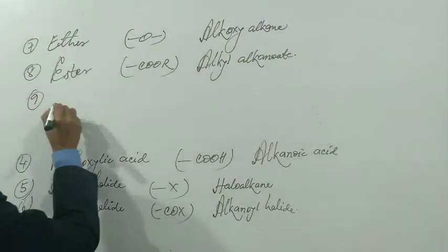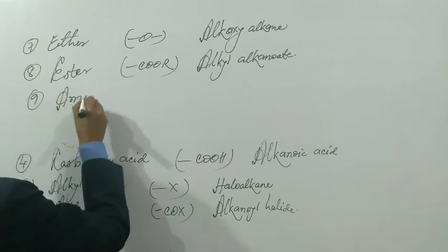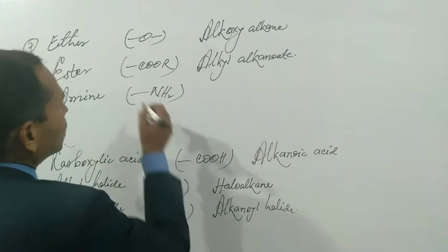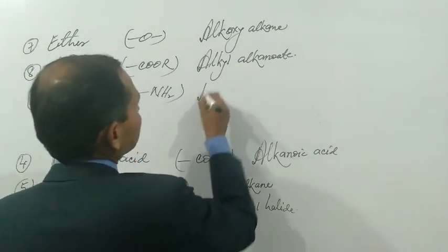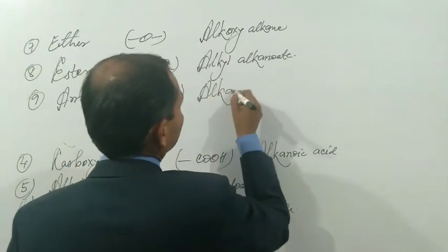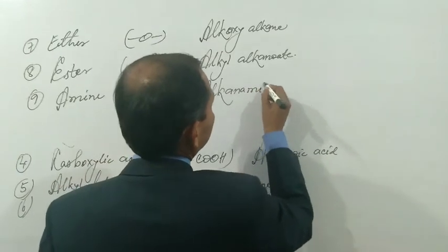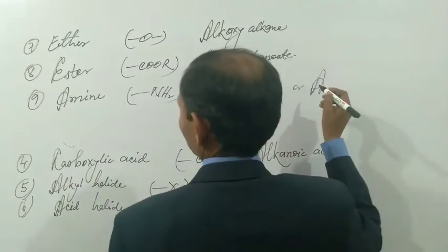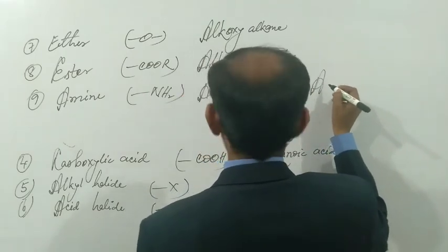9 is amine. NH2, it means bond NH2, alkanamine. Or we can write also aminoalkane.